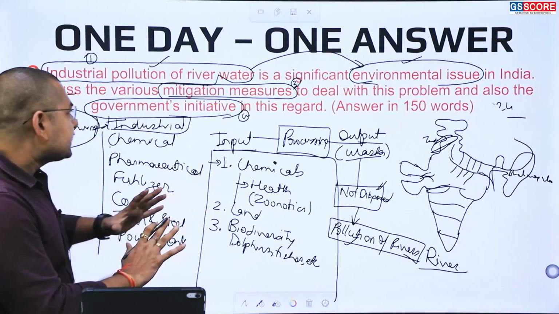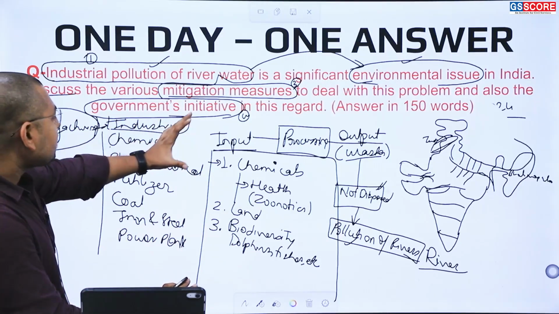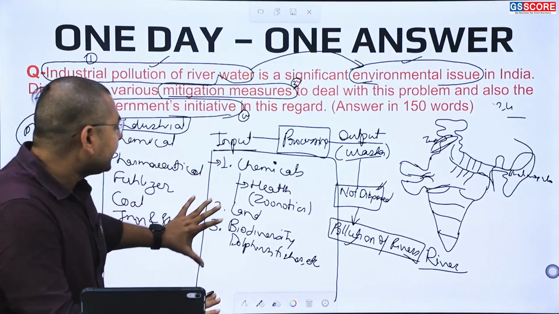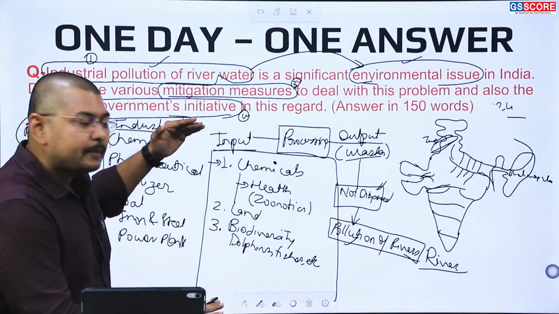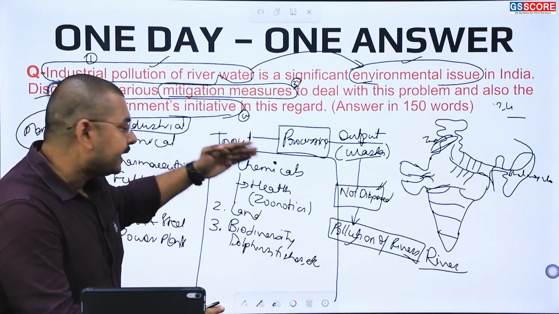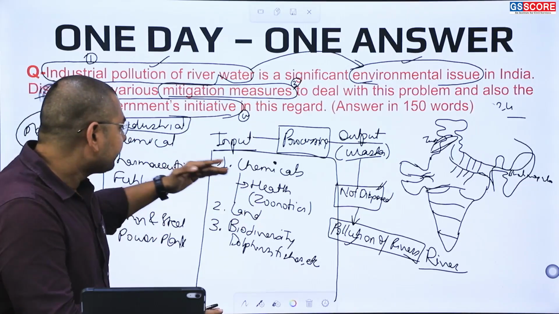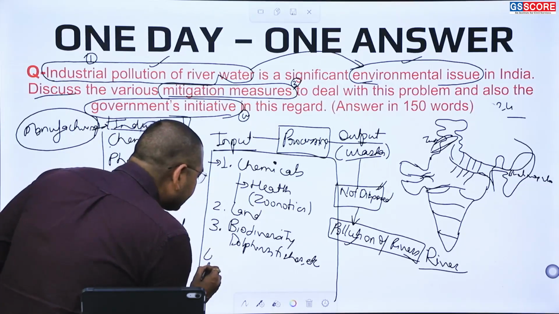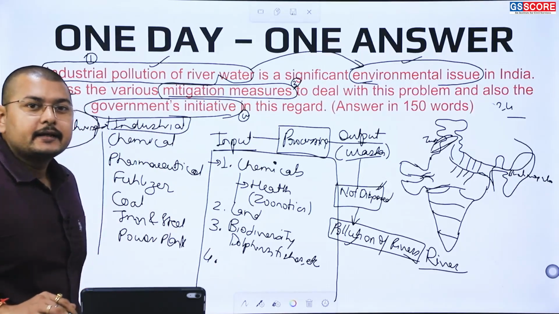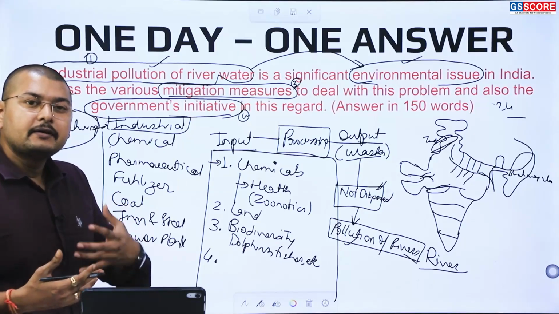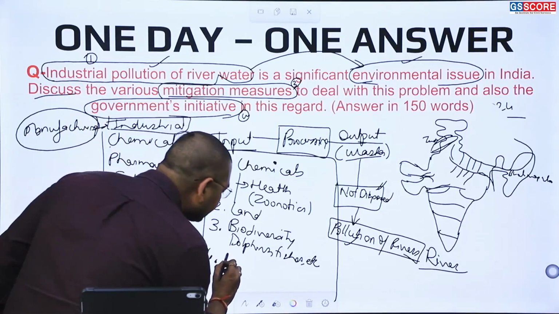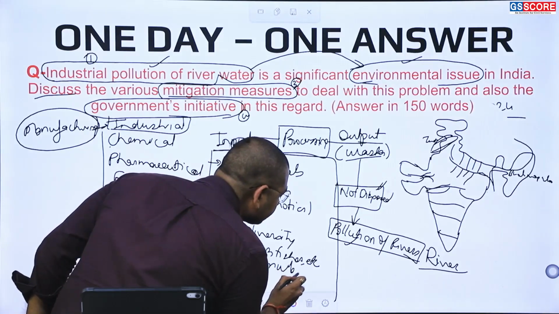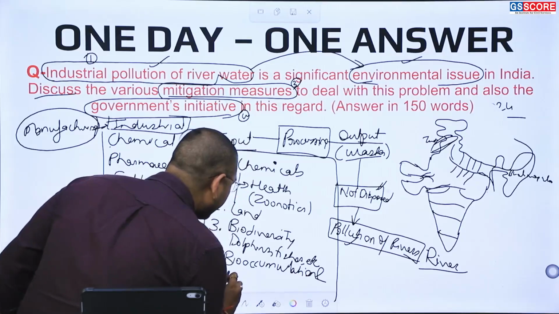So what we are seeing are the causes of these processes, the causes of the environmental issues which we have highlighted here. There are chemical issues which are impacting the health of human beings and also animals. Then biodiversity will be impacted, the land will be impacted. Okay, along with the land, there are various other sectors which are interlinked, the air and water will also be getting affected. For example, there will be bioaccumulation and there will be biomagnification.